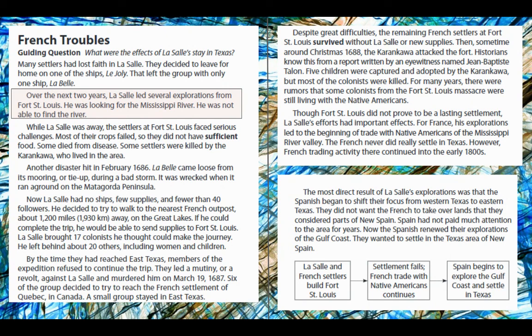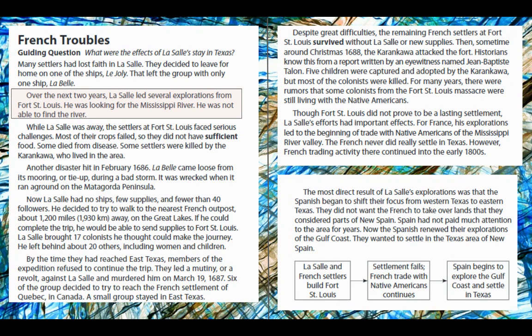Though Fort St. Louis did not prove to be a lasting settlement, La Salle's efforts had important effects. For France, his explorations led to the beginning of trade with Native Americans of the Mississippi River Valley. The French never did really settle in Texas. However, French trading activity there continued until the early 1800s. The most direct result of La Salle's explorations was that the Spanish began to shift their focus from western Texas to eastern Texas.